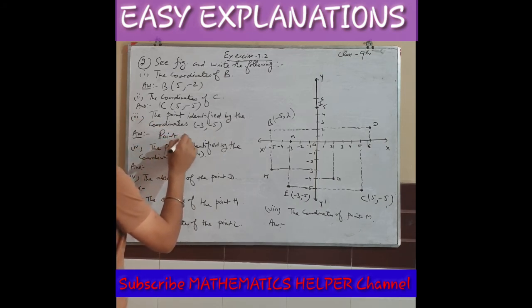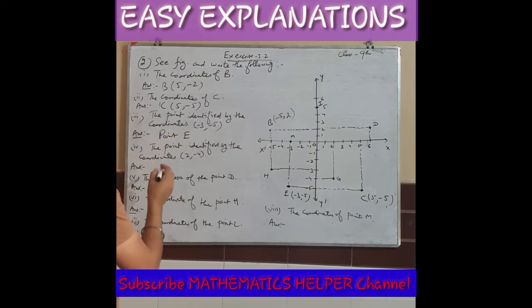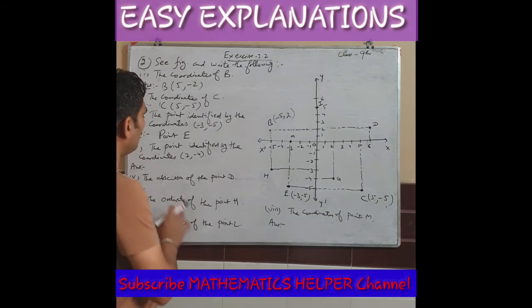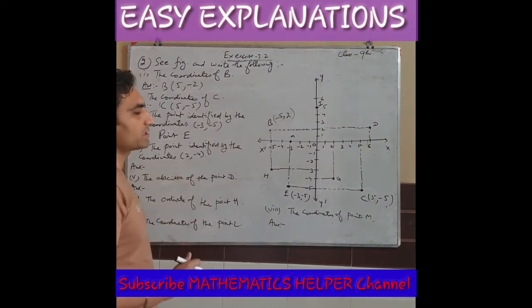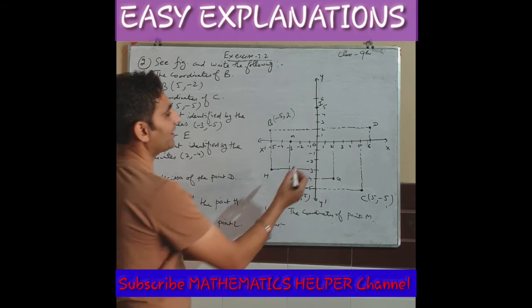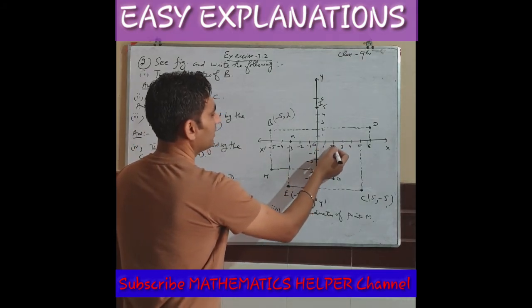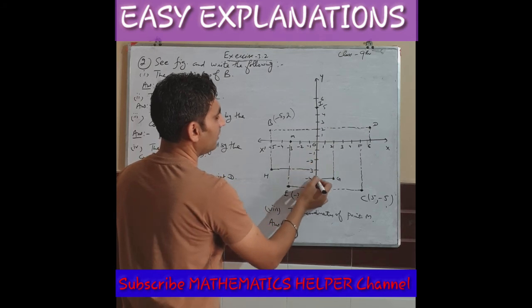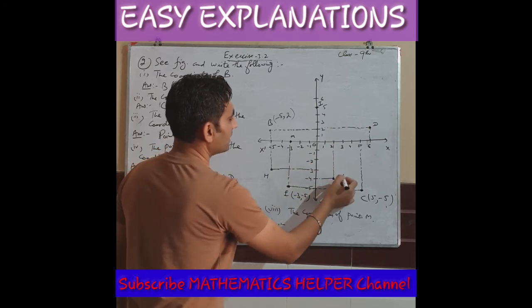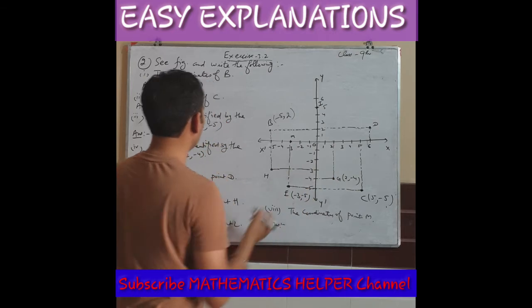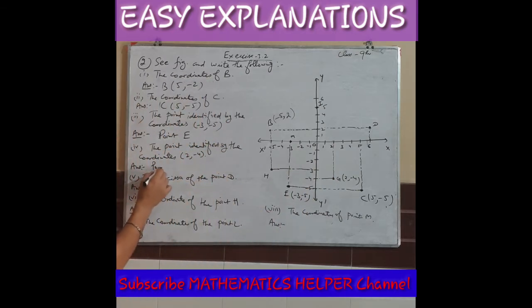Next, we have the point identified by the coordinates (2, -4). Where is (2, -4)? x is 2 here: 1, 2. Minus 4 is y's value: 1, 2, 3, 4. Minus 4 here. So it is (2, -4). What is the name of the point? It is point G.